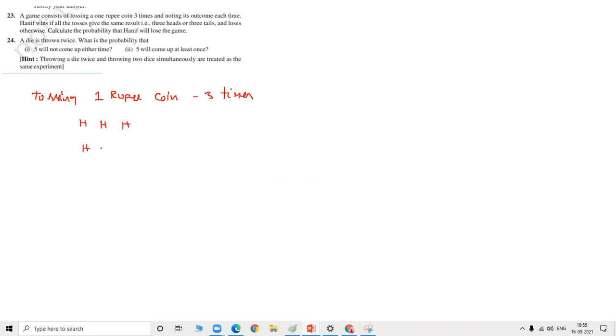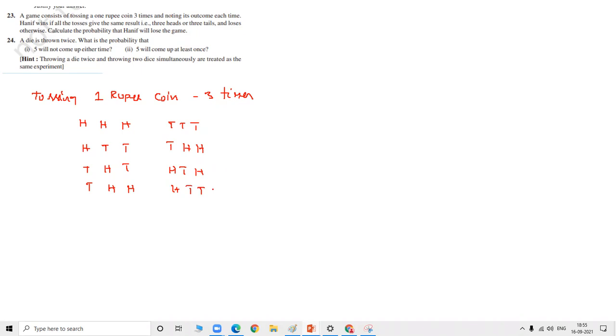You may get head, tail, tail. You may get tail, head, tail. And you may get tail, head, head. Same as you may get all tails. You may get tail, head, head. And you may get head, tail, head. And you may get head, tail, tail.